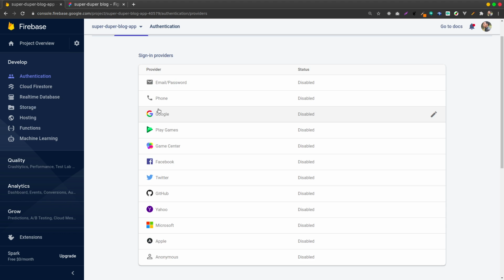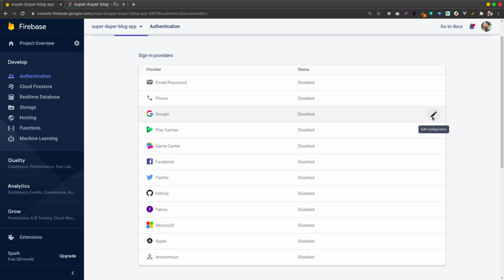The app has Google, so I'll click on it, edit, then I will enable. Just like that. And of course I will also change the support email because it's required. Then I'll save. Okay, that's for Google. Google is kind of straightforward because Firebase is a Google product, so it's easy to configure. It's automatic.